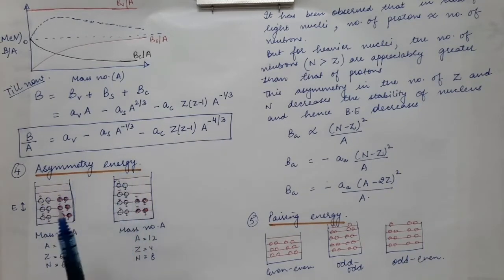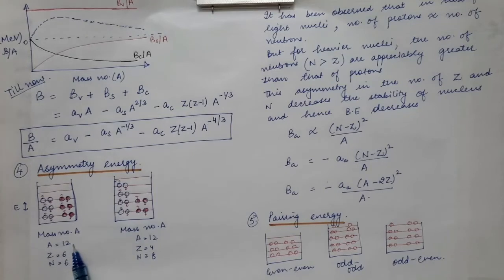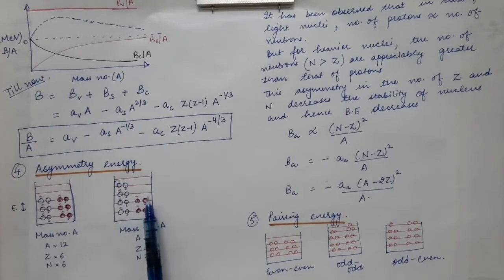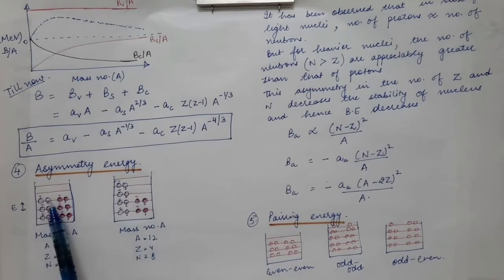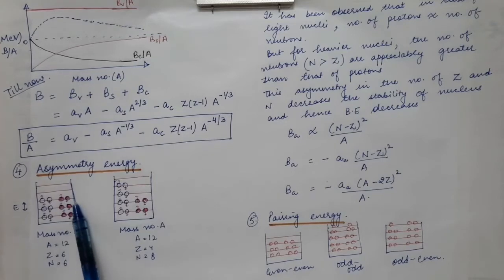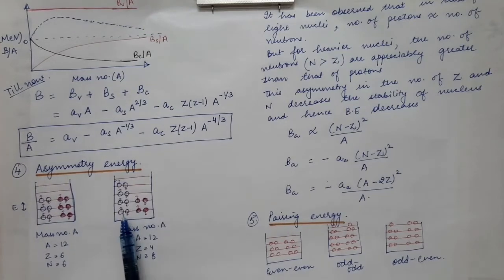Now what is the asymmetry energy? In the first case we have drawn a nucleus with a total number of nucleons equal to 12, that is, the total number of protons and neutrons is 12. In the second case also the total number of nucleons is 12. But in the first case the number of neutrons is equal to the number of protons, whereas in the second case the number of neutrons is greater than the number of protons.